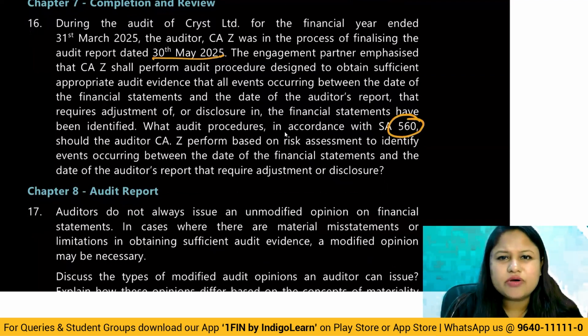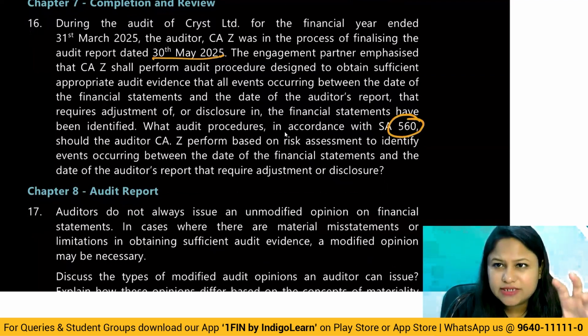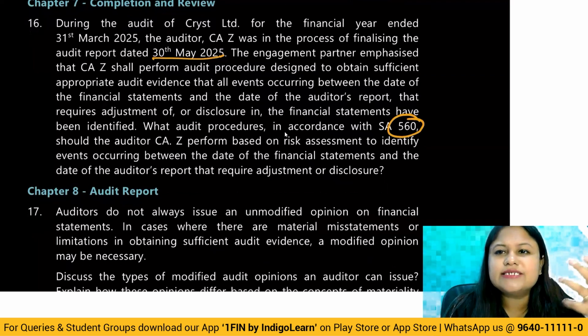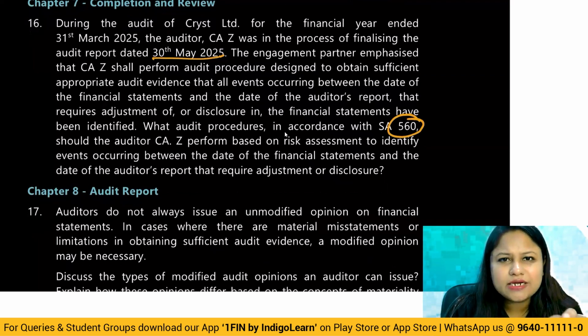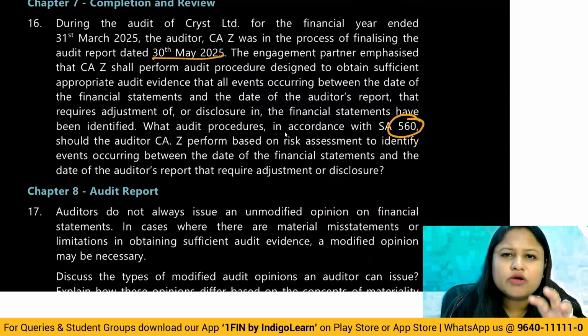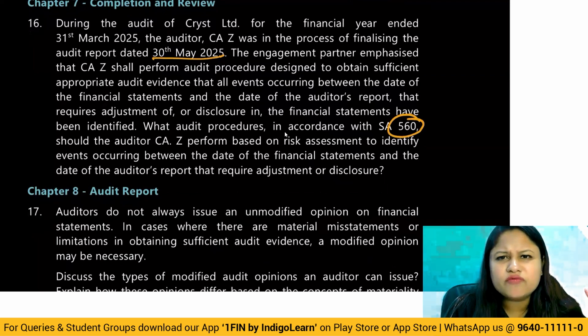So here it is SA 560, subsequent events. Events occurring after the balance sheet date. It becomes a duty of the auditor to identify if there are events like that which are going to have an impact either to adjust or to make a disclosure in the financial statement that they are auditing. And if it has not been done properly by the management, obviously they'll move on for modification of the auditor's report. It is a responsibility of the auditor. So here they're telling what is the procedure performed to analyze if there is any kind of risk involved for any subsequent event to be present.